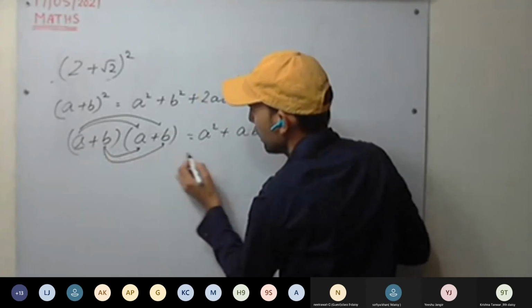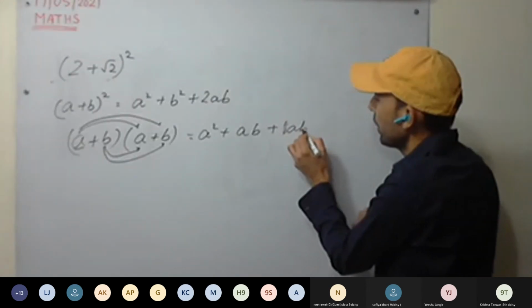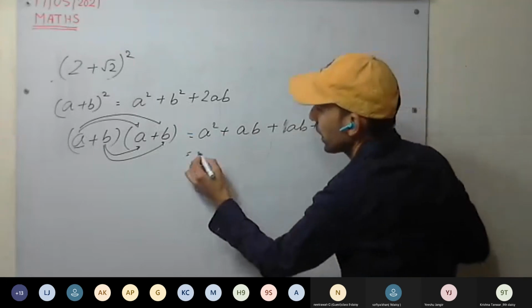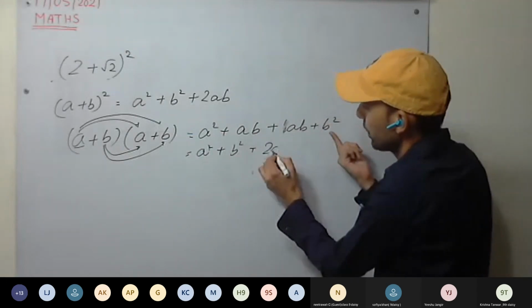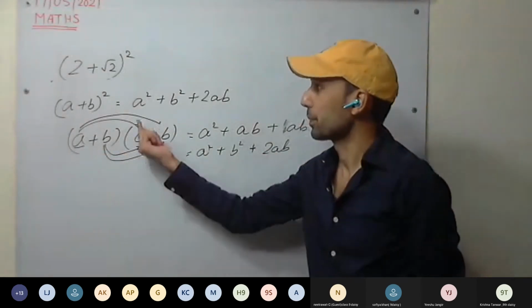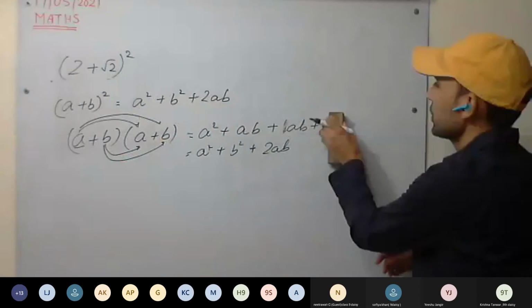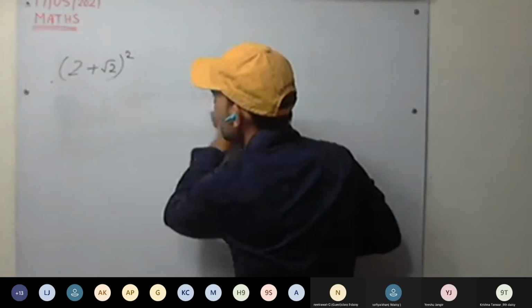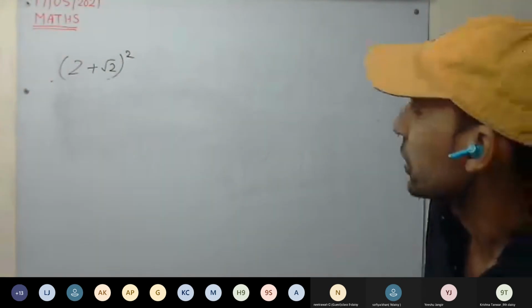Now with b, plus ab plus b square. So we are getting a square plus b square plus 2ab. Understood? So if you do not know, then expand them. You will get this identity. Okay, solve this one. Start solving the equations and check whether it is rational or not.